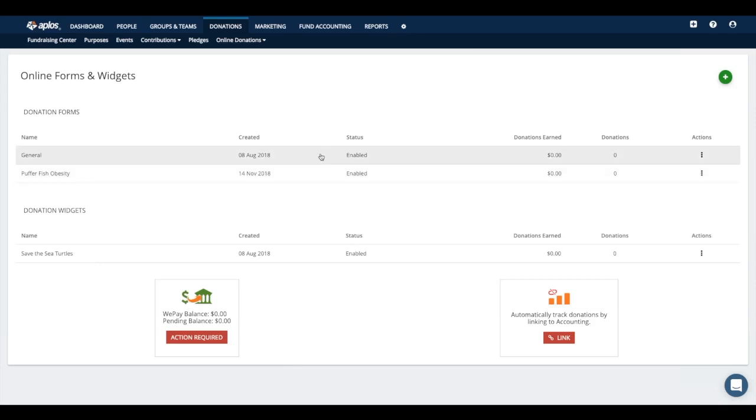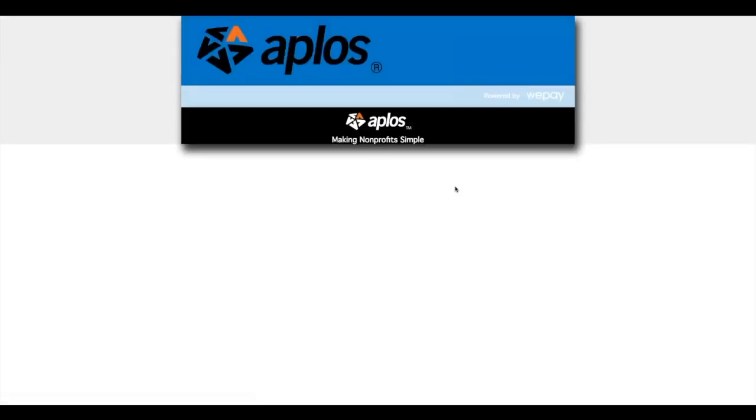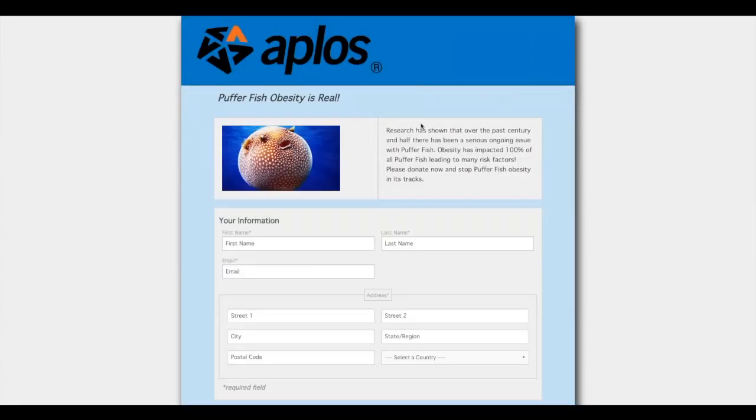Now, as far as the different forms that you can create, for the first one, online donation forms, let me go ahead and show you an example of what that would look like. So here is a sample form that we've created, and this is for a very serious cause that we've made for pufferfish obesity, to help save the pufferfish from being obese. At the very top, you have the logo for the organization, a title for the form. You have a picture and some text.